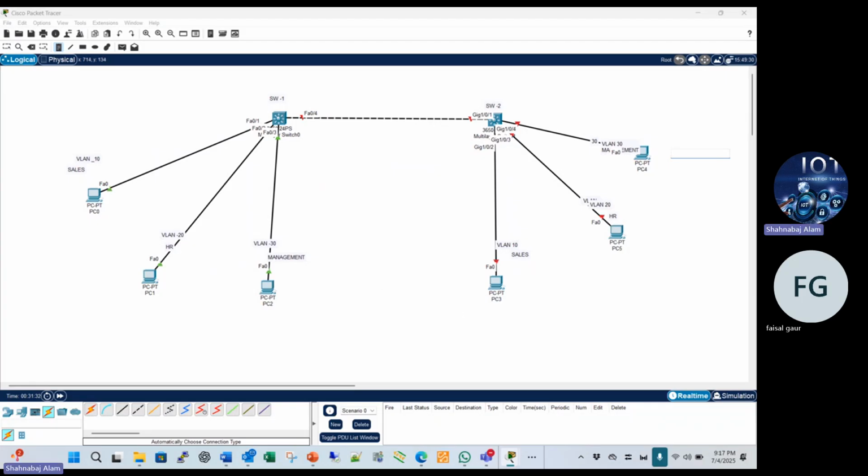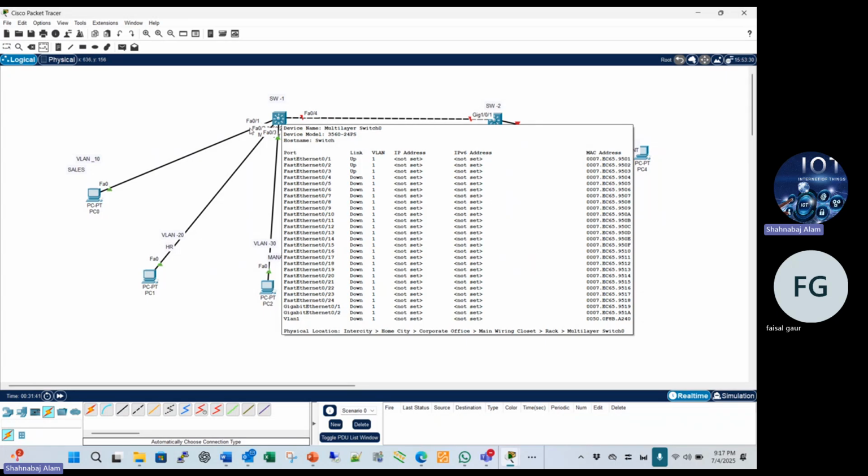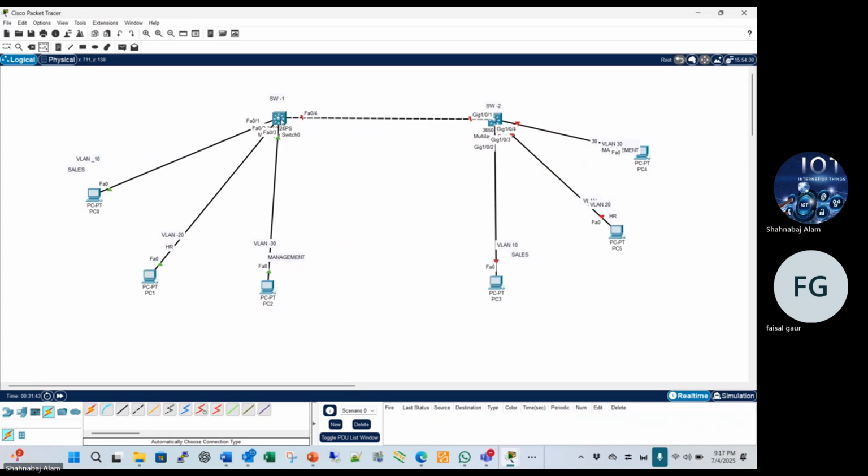So now we are creating here. Now we are able to configure switch number one. First we are configuring switch number one. So just click here, just click on the switch. One second. Why is it not opening?